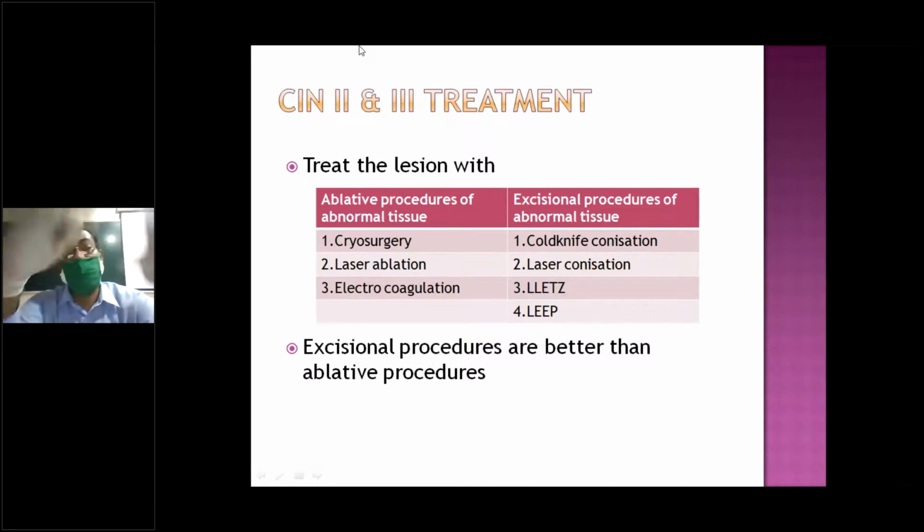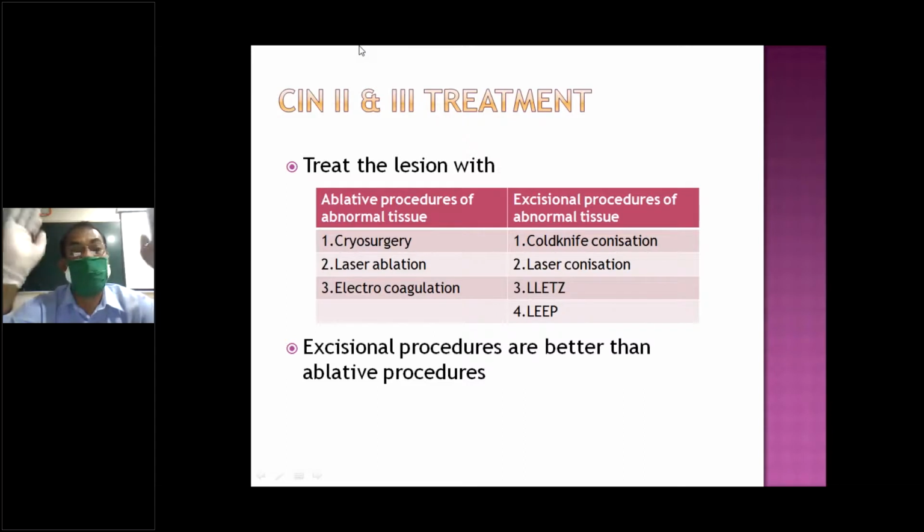Either it can be destroyed with burning, freezing, or coagulation. So basically we are doing cryosurgery, laser ablation, electrocoagulation. Other methods are excisional. So ablative method, destruction method, or excision method.